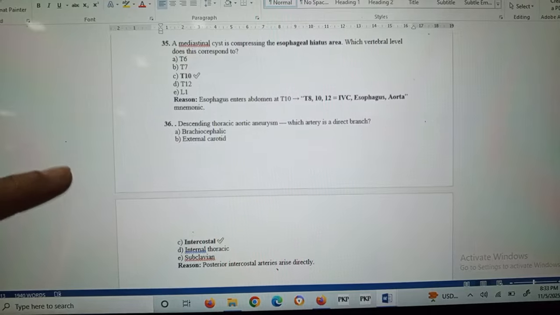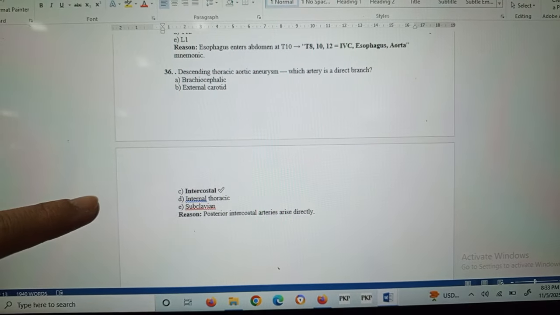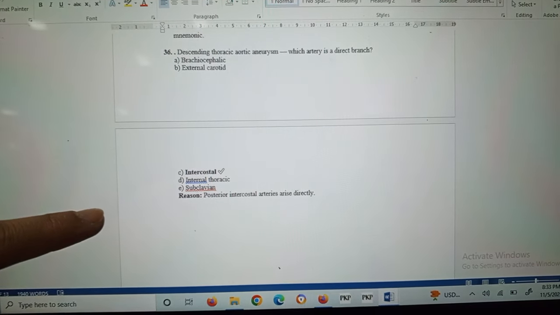Descending thoracic aortic aneurysm. Which artery is a direct branch? The intercostal artery is a direct branch, because the posterior intercostal arteries arise directly.